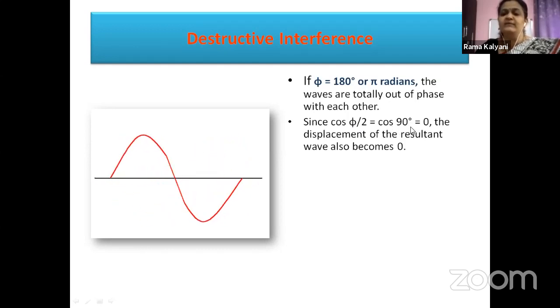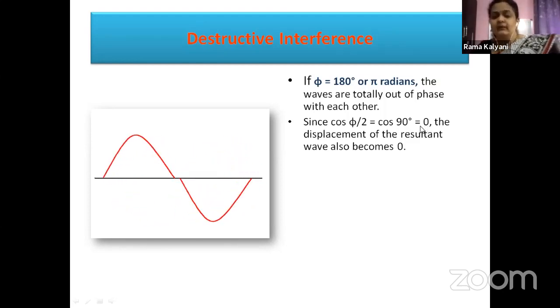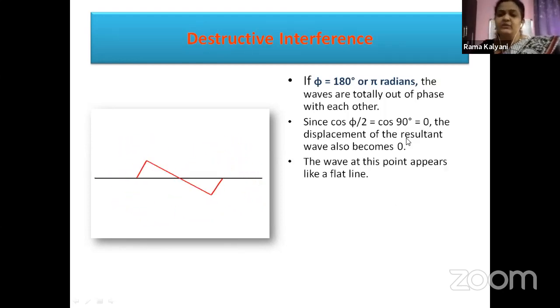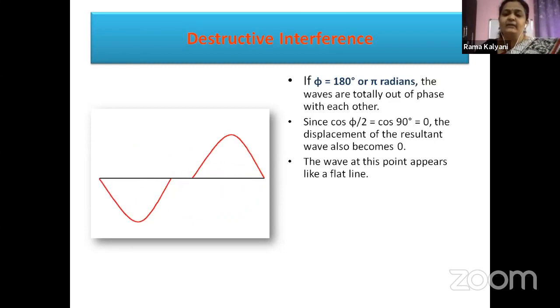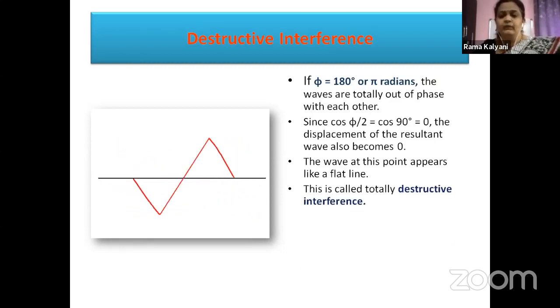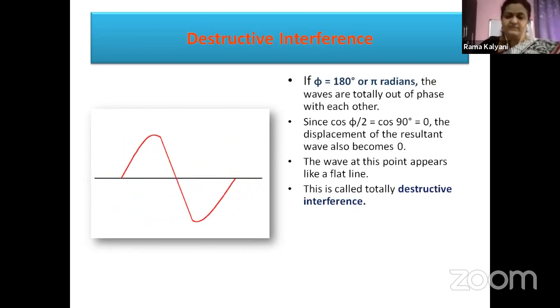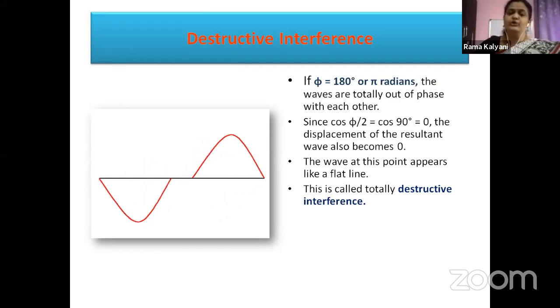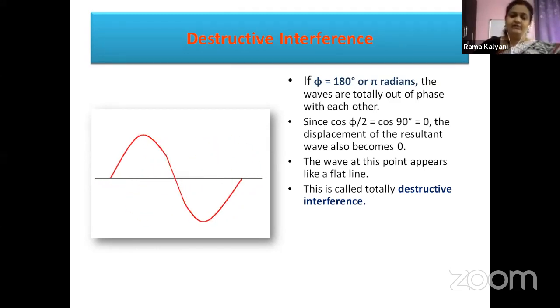What is cos 90 value? 0. So we have a 0 in the product. The entire displacement equation becomes 0. Y becomes 0. So therefore, the wave appears like a flat line. This is called a totally destructive interference.